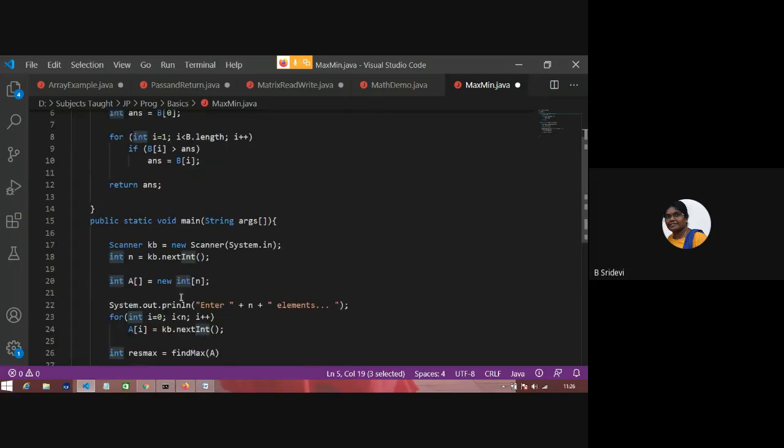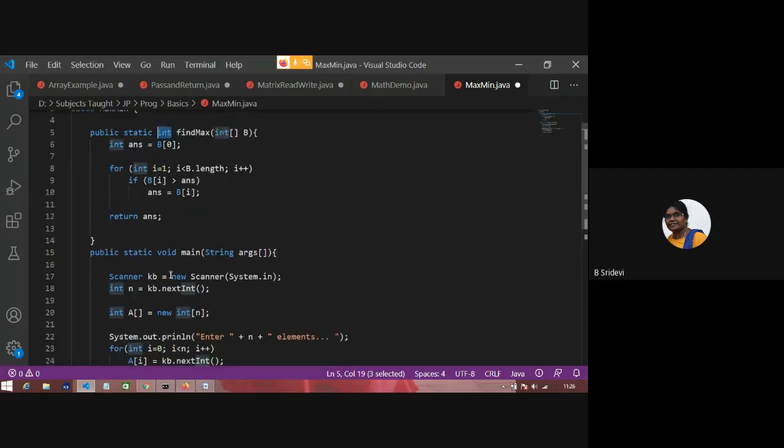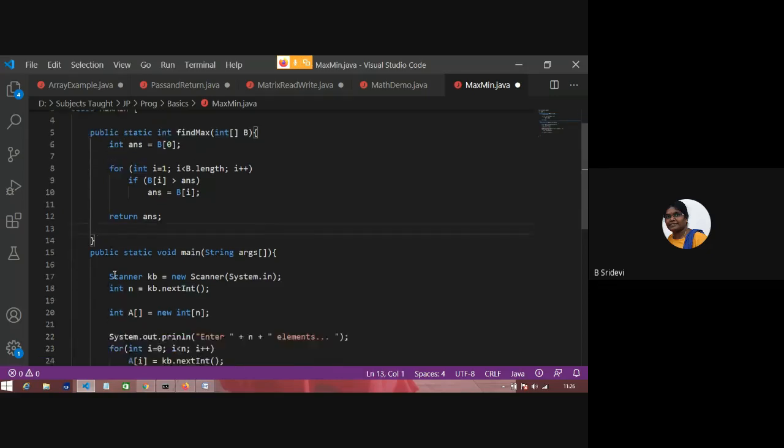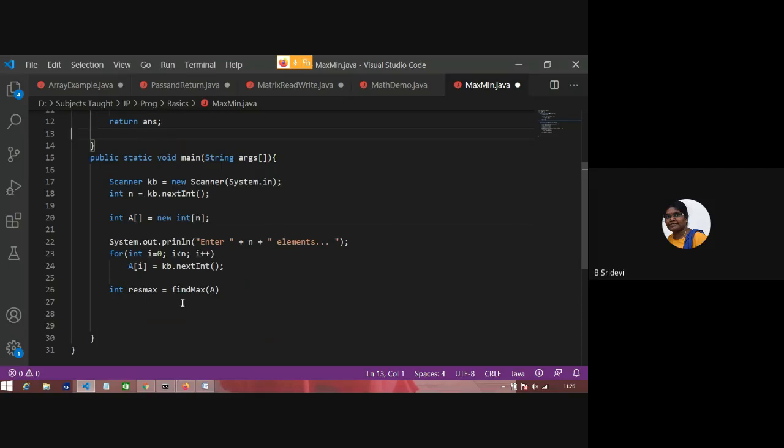Who is the caller? This main is the caller. This function takes an array and sends an integer back. We'll see more later. This is finding max. That ans will be assigned to resMax.